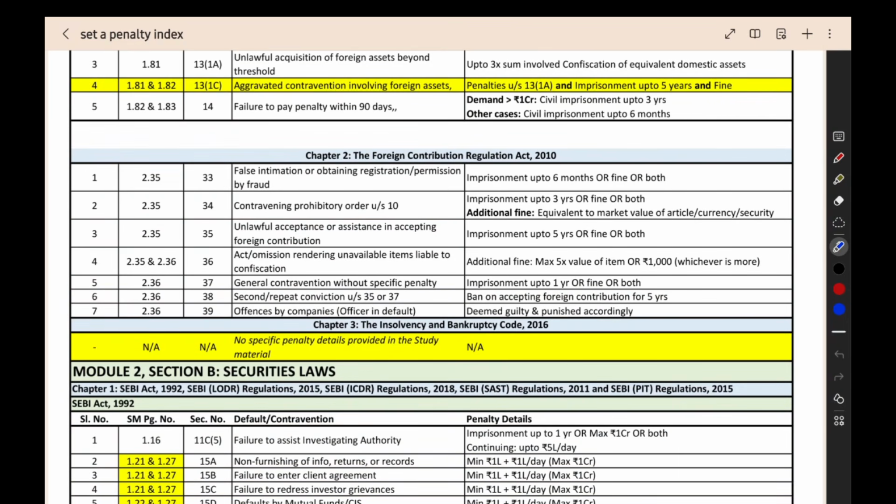I had provided you the table also separately for the penalties, whatever the imprisonment, penalty, fine, whatever the things that are there, I have provided you a separate table also. So that thing is summarized here. What is the event? What is the penalty? What is the page number? What is the section number? Everything is given here. That also you can use.